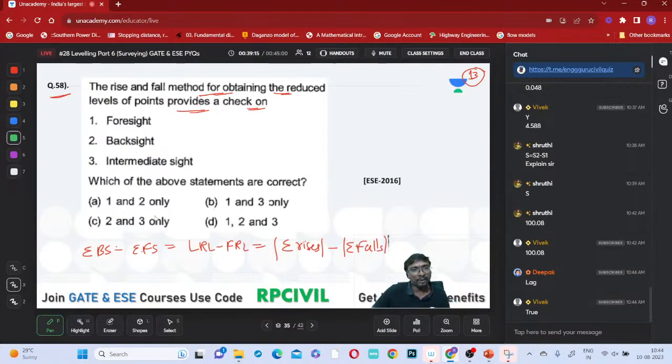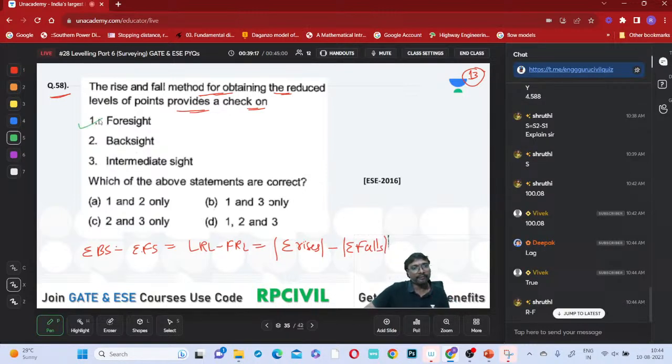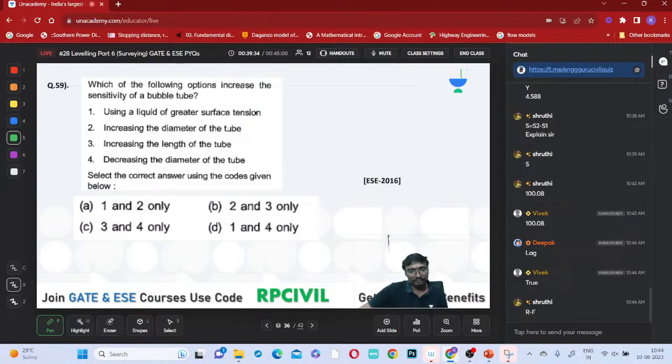It is having a check on foresights, back sights, and intermediate sights also. The intermediate sight comes in the rise and fall method, considering the intermediate sights only. All the three, right? Which option is correct now? Option D will be the correct option, right? So shall I move to the next question, all of you?